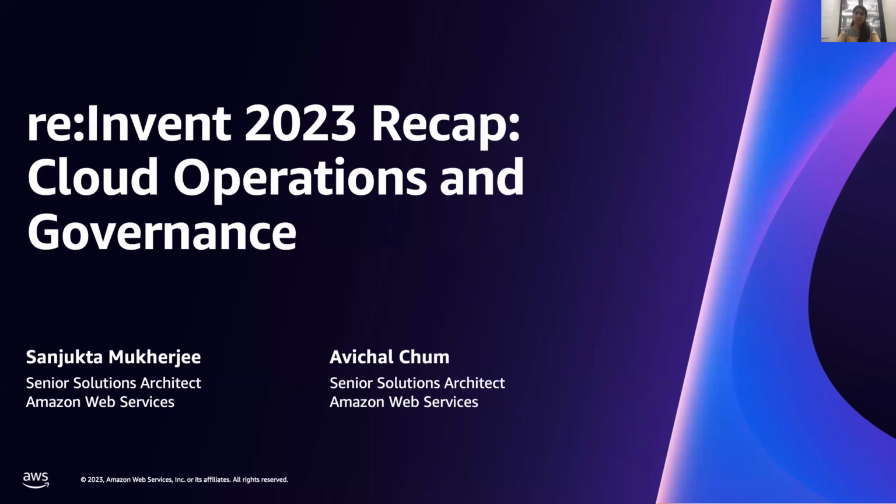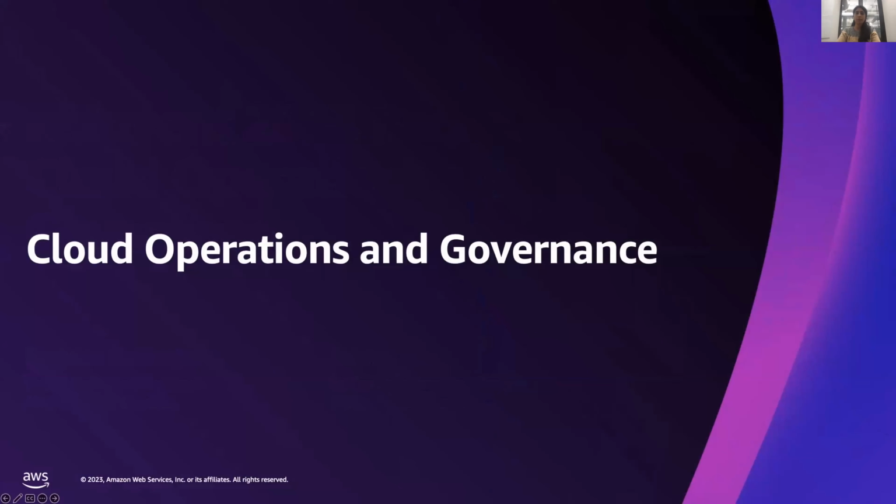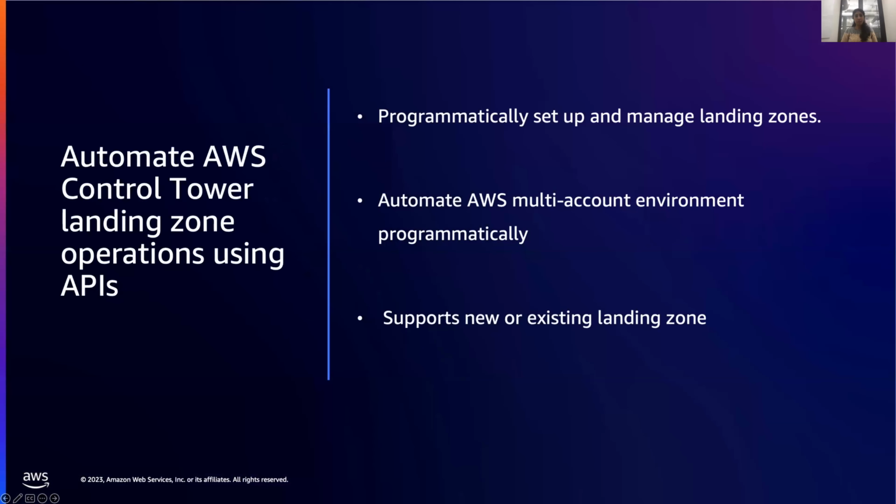Through the next section, we will be focusing on cloud operations and governance features and services that were announced in re:Invent 2023. The first one I wanted to focus on is automating AWS Control Tower landing zone operations using APIs.